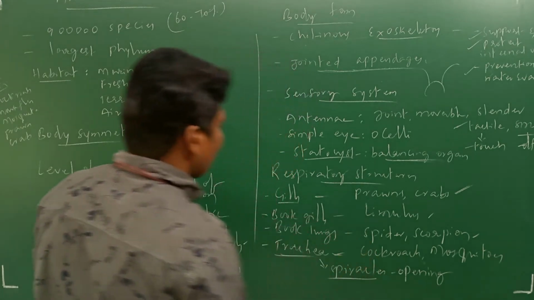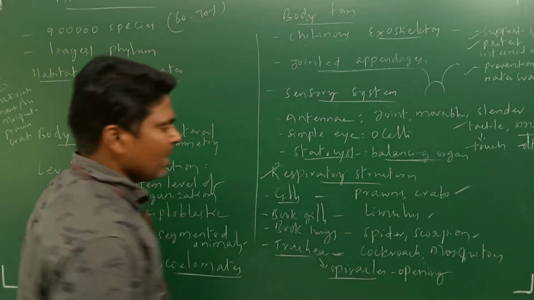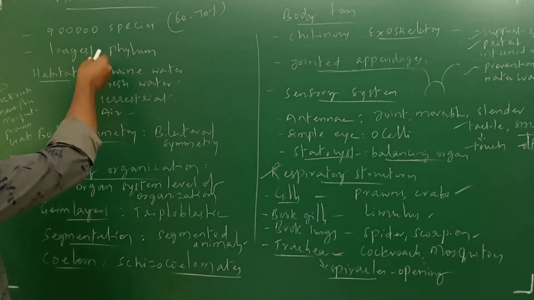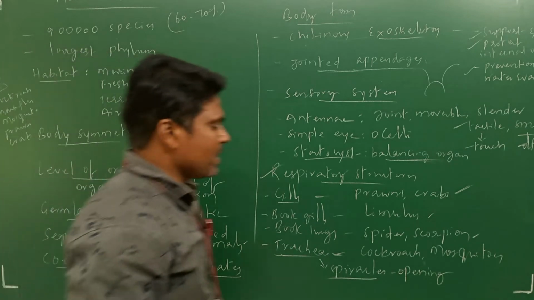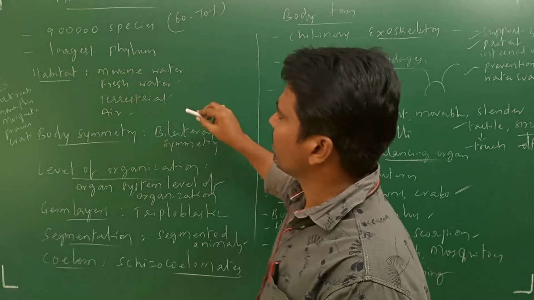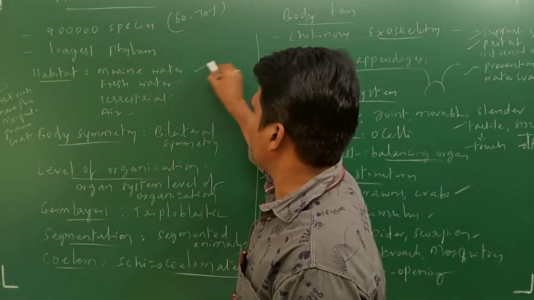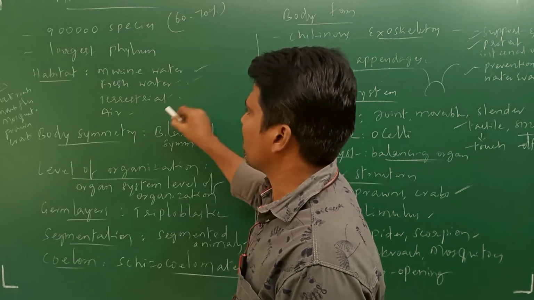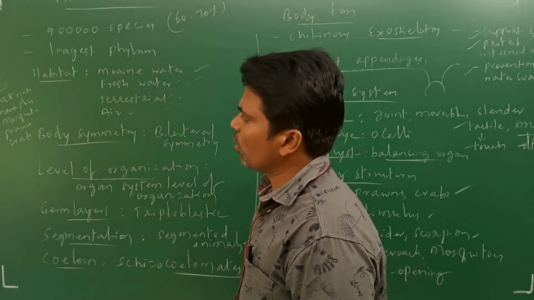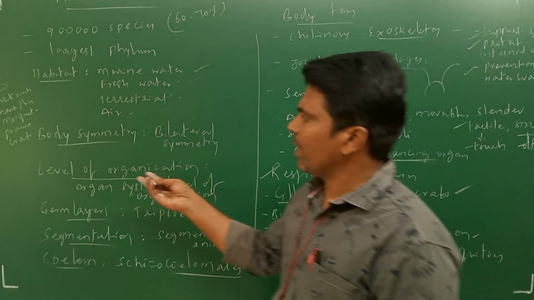So these organisms have different types of respiratory structures. Clear? Next, just have a look once again. Approximately 9 lakh species are present, and 60 to 70% of the species are in arthropoda. There are marine animals, freshwater animals, terrestrial animals and air animals. Examples include cockroach, houseflies, mosquitoes, frogs, crabs, and many spiders and scorpions.